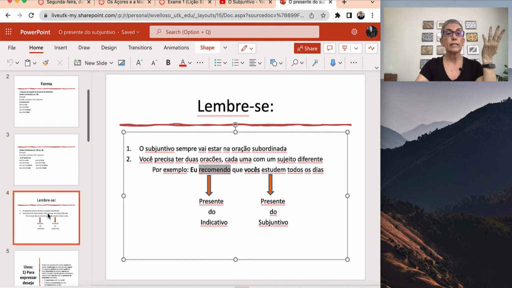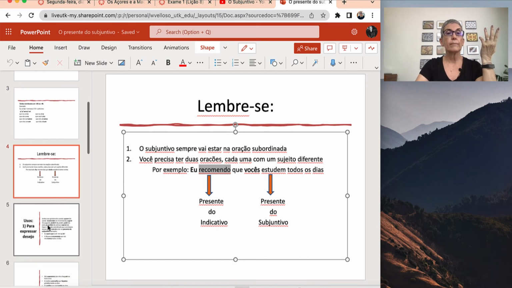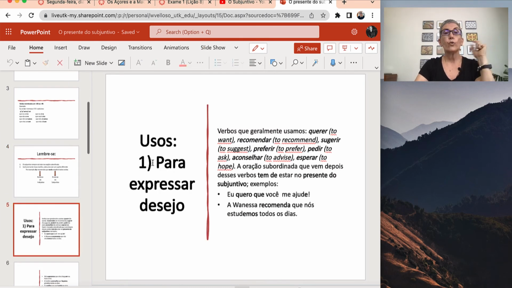And we are going to look at some other verbs that behave like this, okay? So, para expressar desejo, you are going to use the present subjunctive. The first use is to express wishes, okay? Verbos que geralmente usamos. These are the verbs that indicate wish: o verbo querer, to want, recomendar, to recommend, sugerir, to suggest, preferir, to prefer, pedir, to ask, aconselhar, to advise, esperar, to hope.